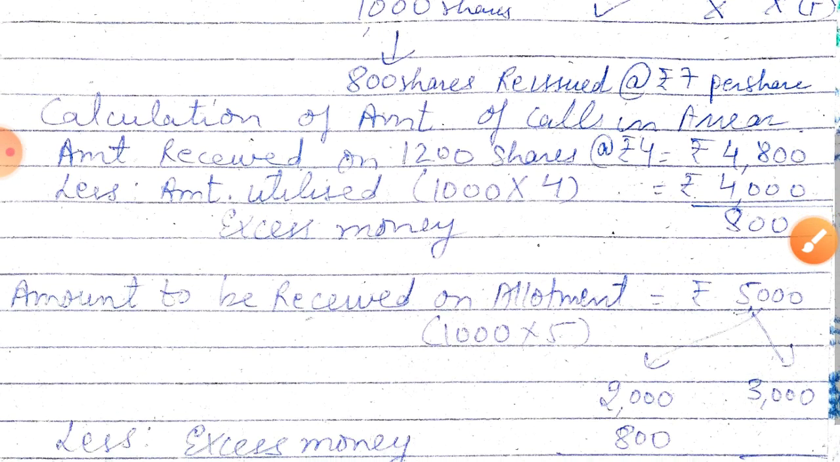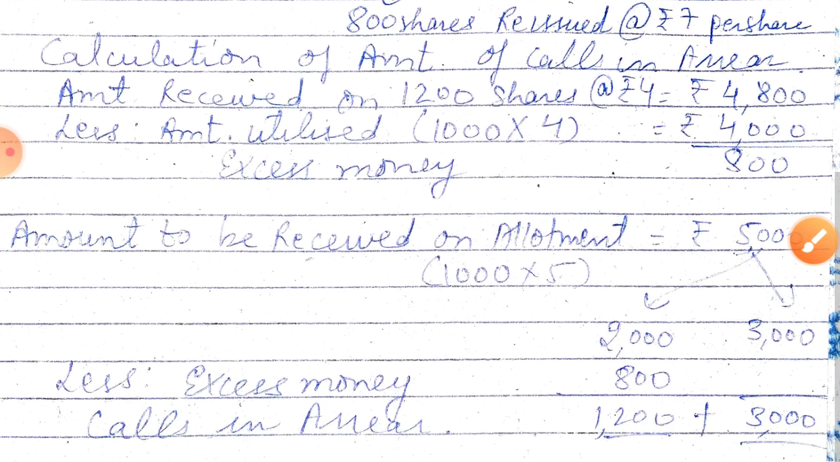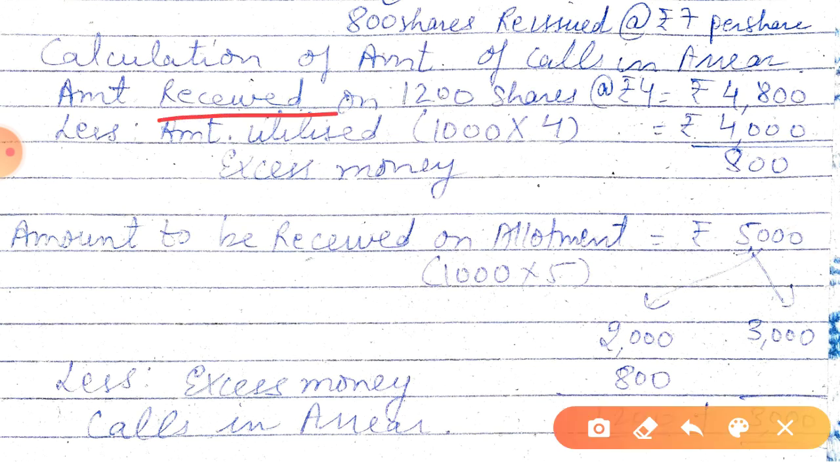Now, the amount received on 1200 shares is 4800. The amount utilized, because he was given only 1000 shares, will be utilized towards making the payment, and 800 becomes excess at the time of application.